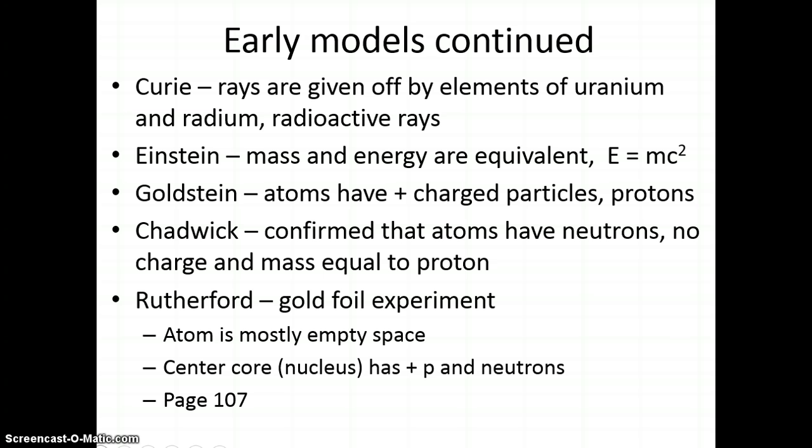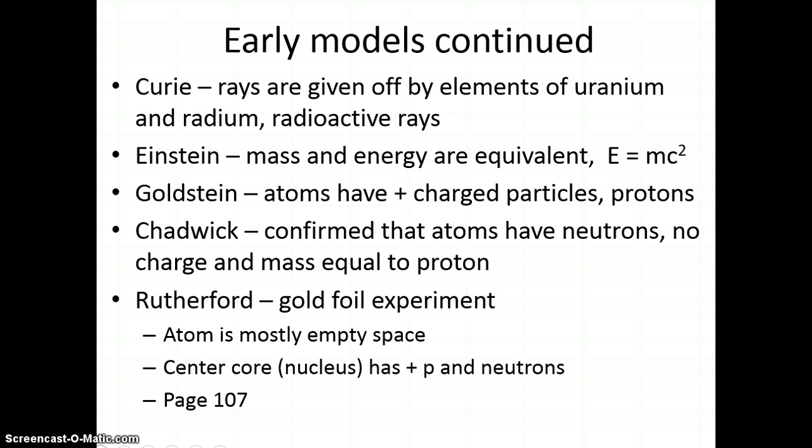To everyone's surprise, the great majority of alpha particles passed straight through the gold atoms without deflection. Even more surprisingly, a small fraction of the alpha particles bounced off the gold foil at very large angles. Some even bounced straight back toward the source.